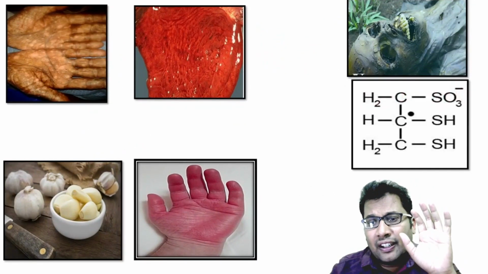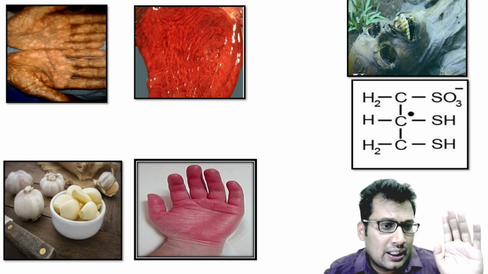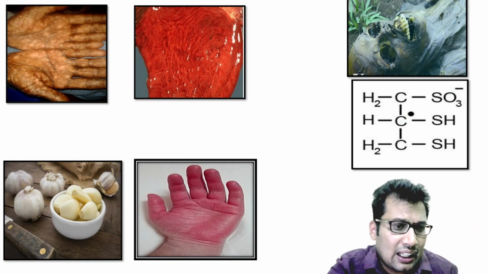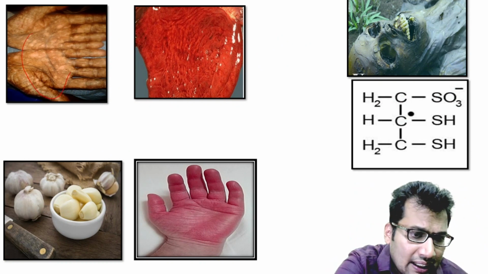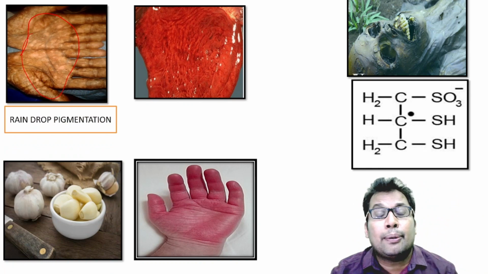So then some more pictures for all of you. There are again 5-6 pictures. We'll start from the topmost one, that is on the left side. You can see there is a classical finding. Okay, this is a classical hyperpigmentation. This is known as raindrop pigmentation.